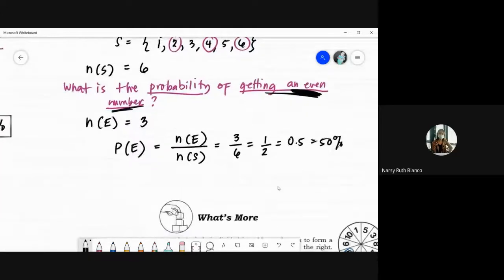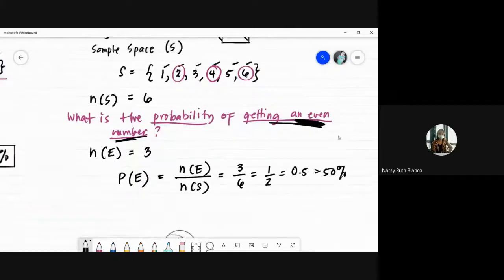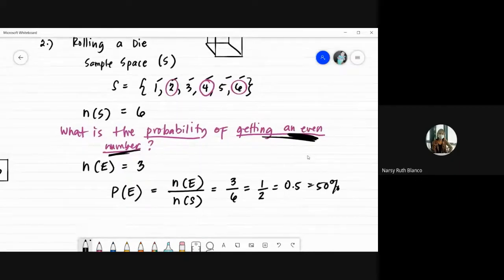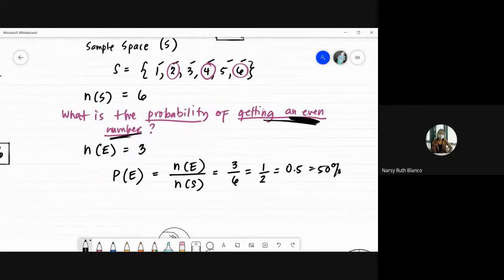Let us have another event. So kahit mag-iba yung event natin, basta it's still under rolling a die, yung sample space natin hindi magbabago, 6 pa din siya. 1, 2, 3, 4, 5, 6. So yung number of possible outcomes would always be this kapag rolling a die ang pinag-usapan.